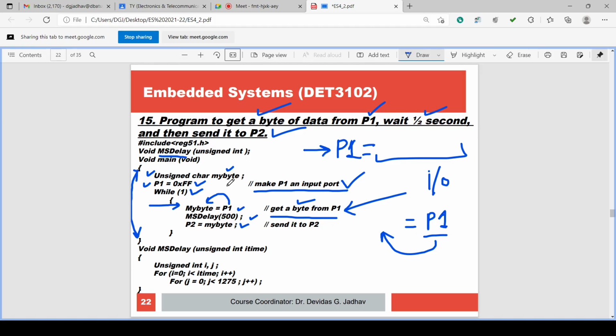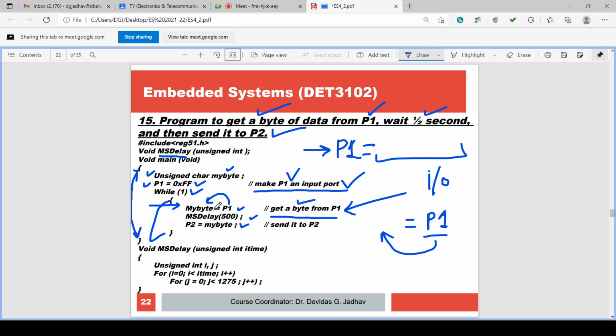But for using an input port, we have to first assign the FF value to that port at the very start of the program. So P1 equal to 0xFF makes P1 an input port. While 1, infinite loop. This is the opening curly bracket, and this is the closing curly bracket of the while 1.